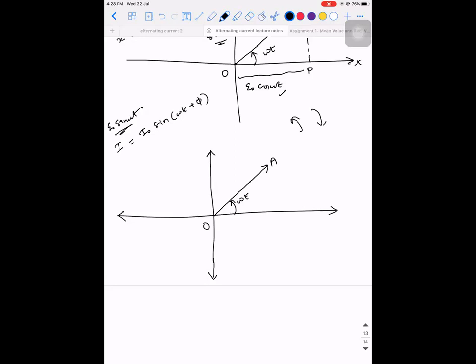Now if I want to draw the phasor diagram for I naught sine omega t plus phi in the same graph, should I rotate the vector with an angle phi more in the anti-clockwise direction or less in the clockwise direction?